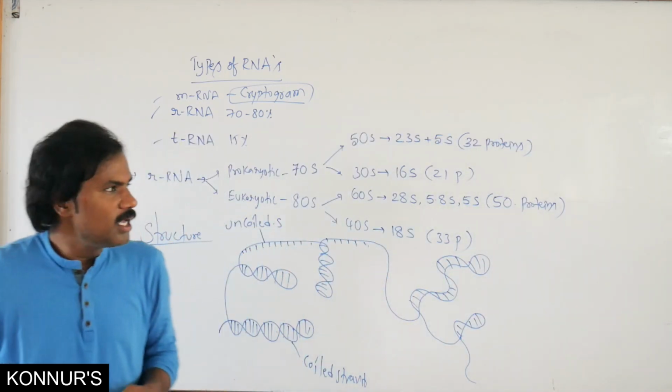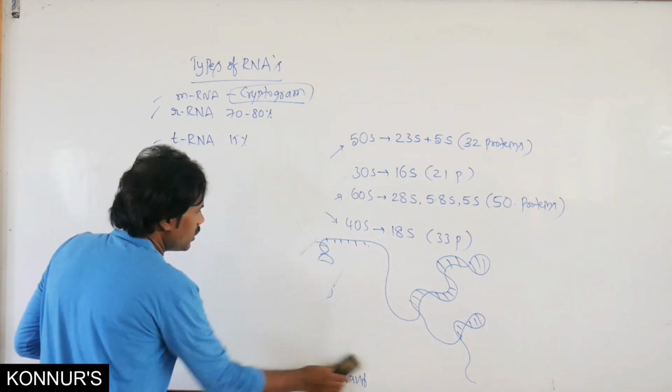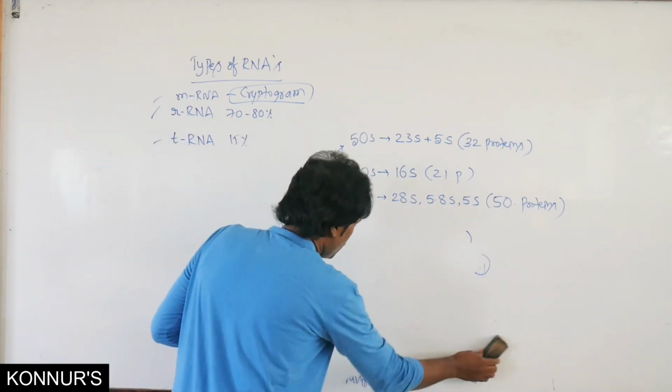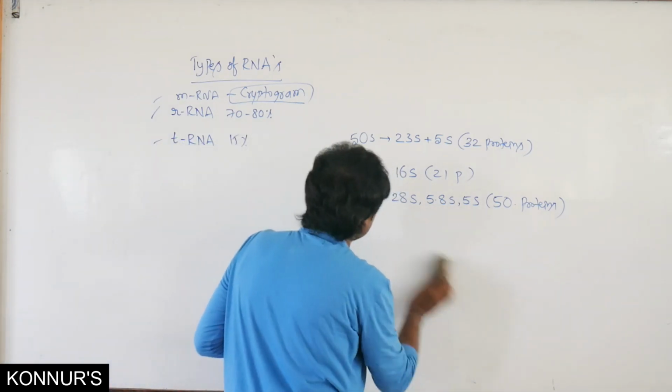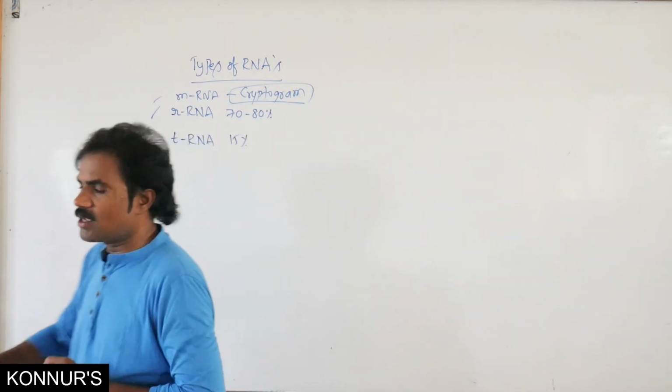Similarly, tRNA. tRNA means transfer RNA. It plays a vital role in genetic information, that means the formation of peptide chains.